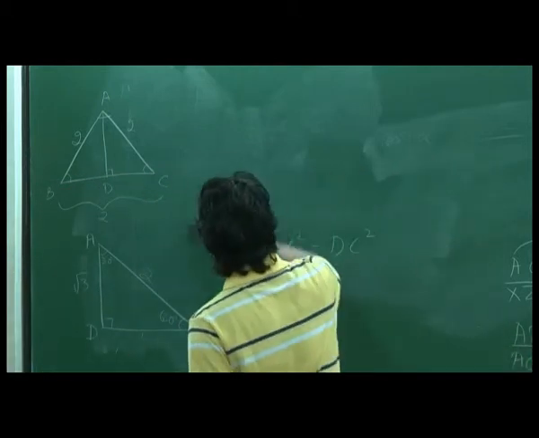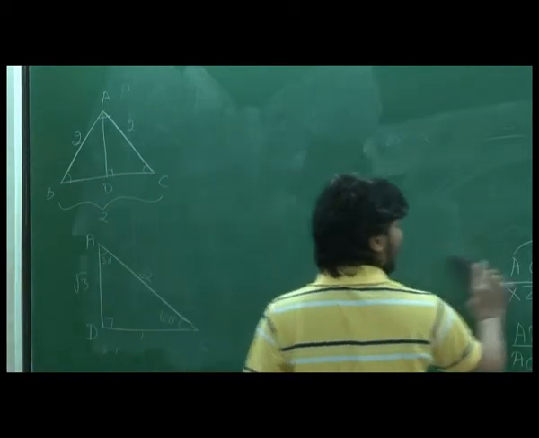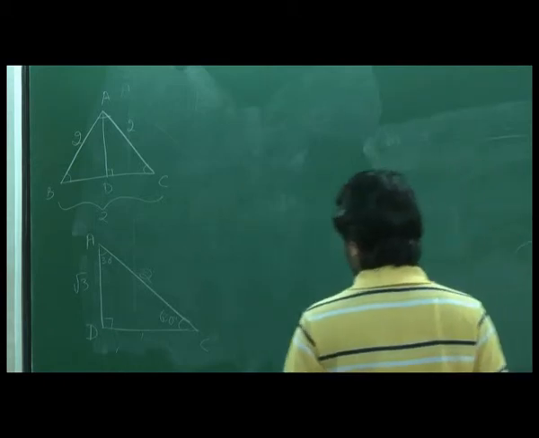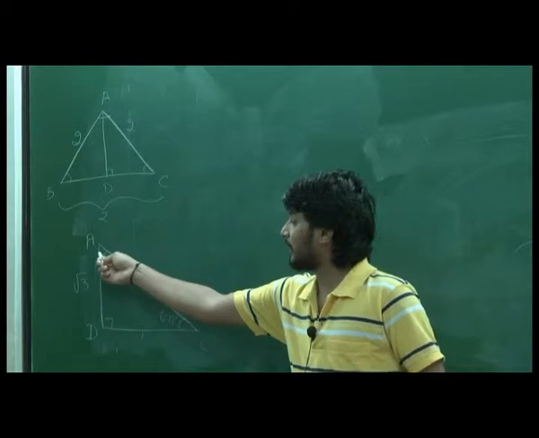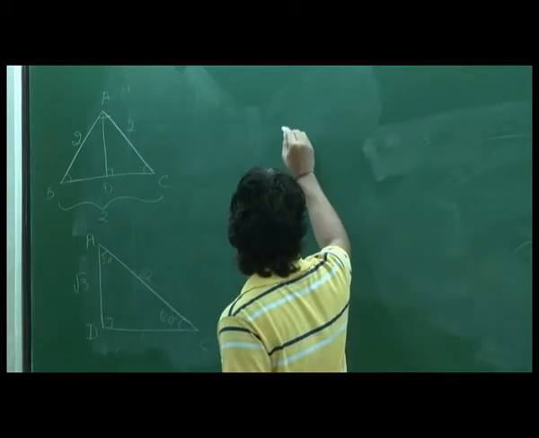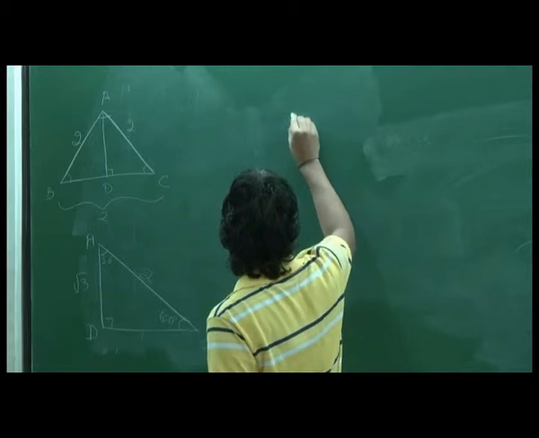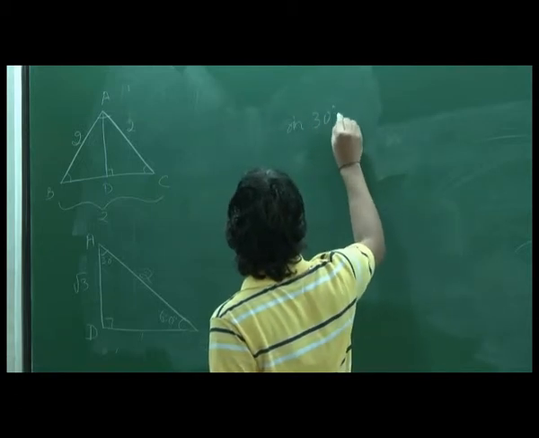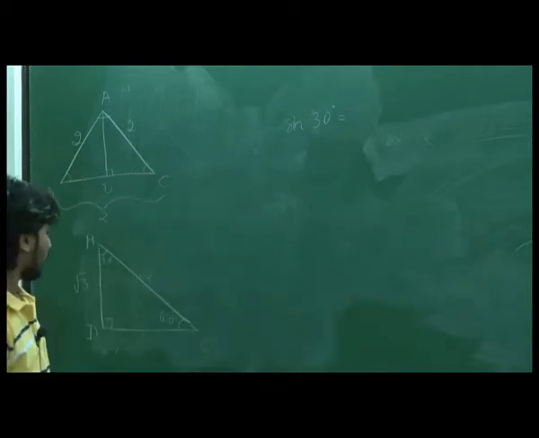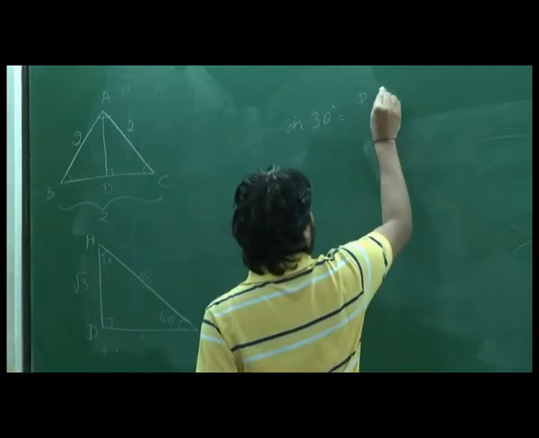Now let's fix 30 degree. So for 30 degree, what is the value of opposite side? It's DC, right? If you fix 30, opposite is DC. So what would be the value of sin 30? See there, sin 30 is opposite by hypotenuse. What is the opposite? DC. What is the adjacent?